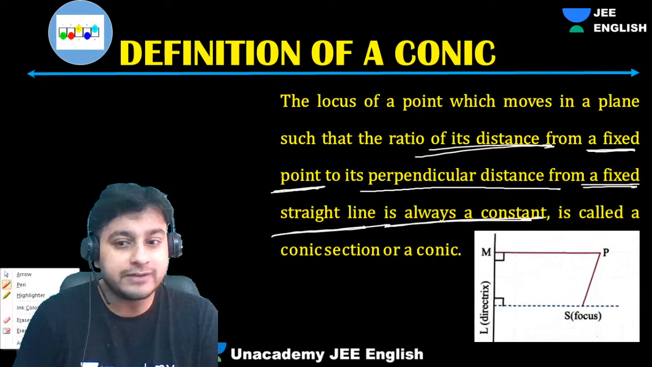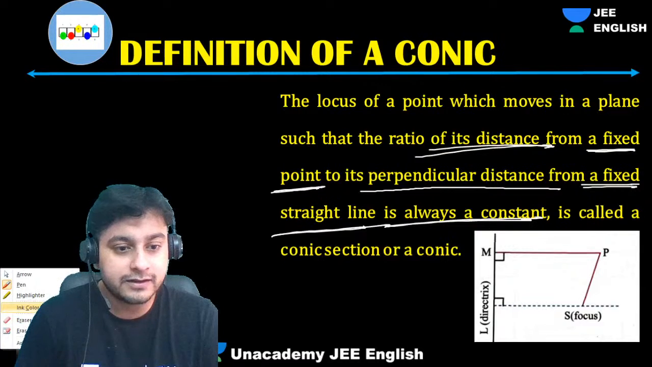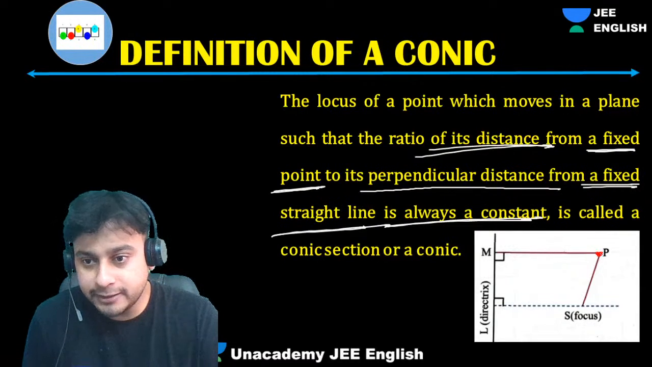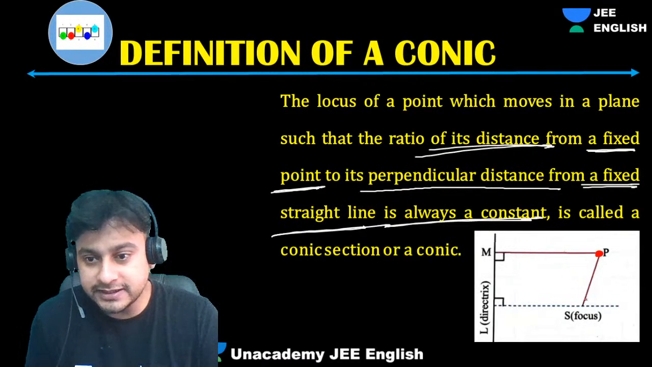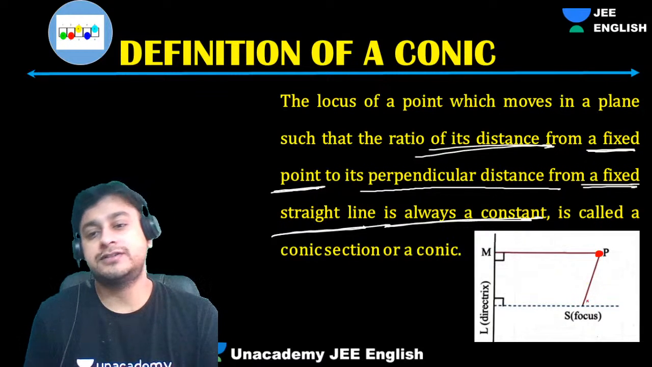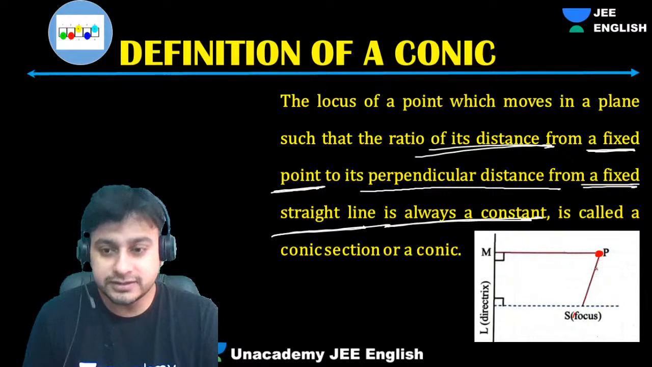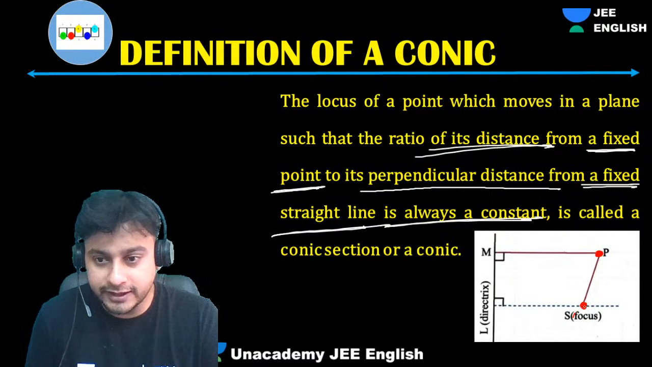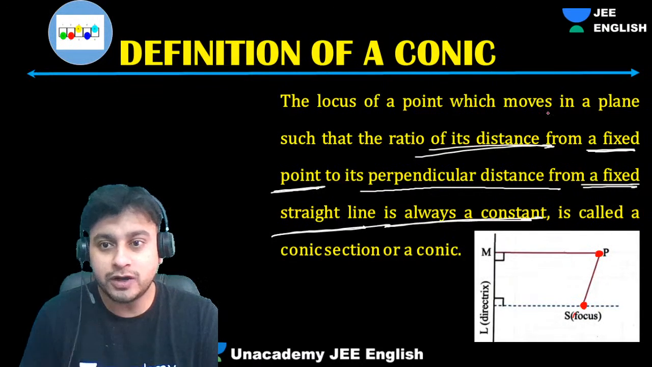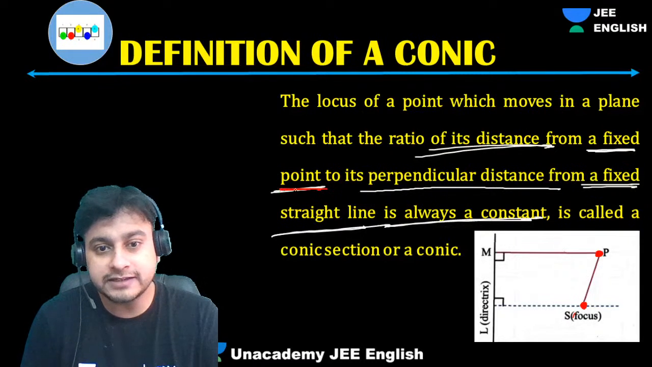So let's suppose we have a point P. Its distance from the focus, you can use the distance formula, right? So this is a point, focus is a point. The fixed point is called the focus actually.